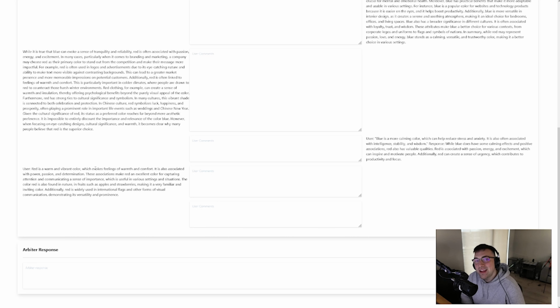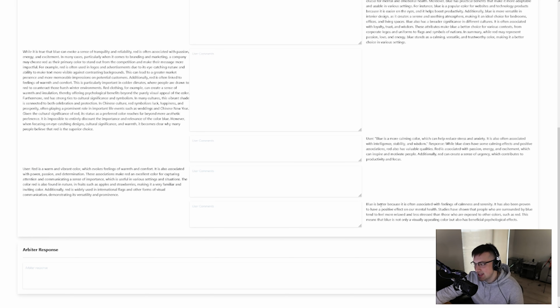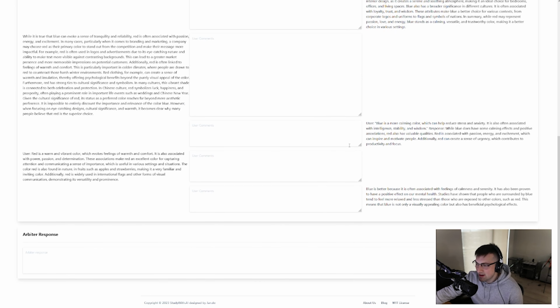The one thing is it is still a little slow, but not terribly slow. We can't really do anything around that. The only thing we're going to have in the future is, instead of having to wait for each one of these text blocks, you're going to see it as it's typing, kind of the same way as ChatGPT. But now we finished getting through all of these, and now it's going to be running the Arbiter itself.